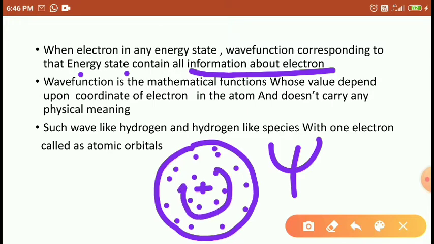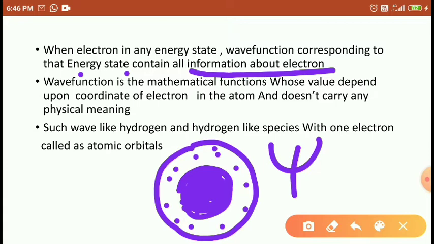How does it give information? If electrons are more condensed here, in this region in condensed form, it means the probability of electrons is more here. So psi is greater here. Psi is greater.